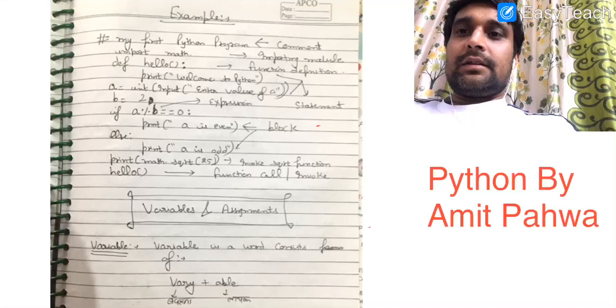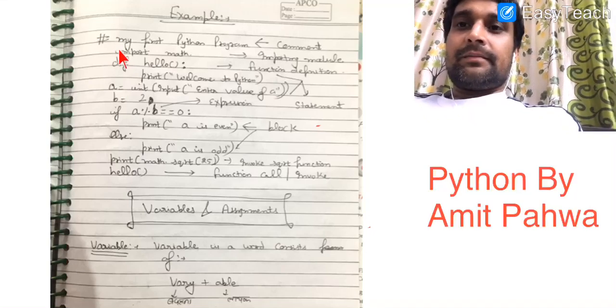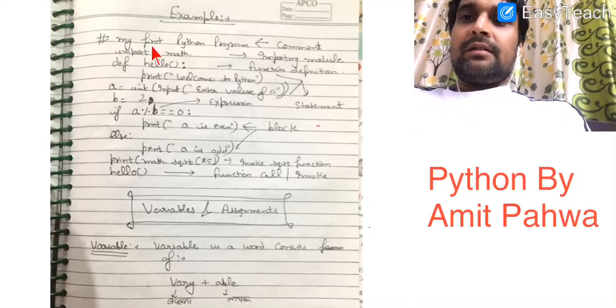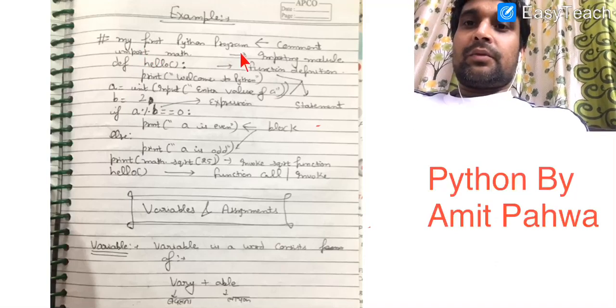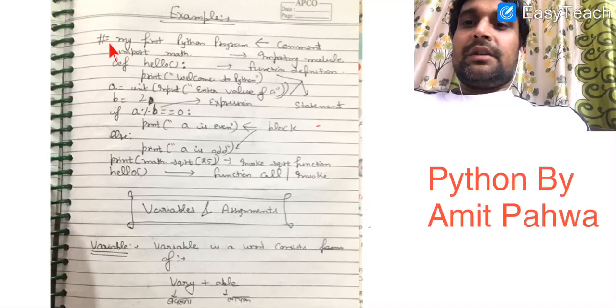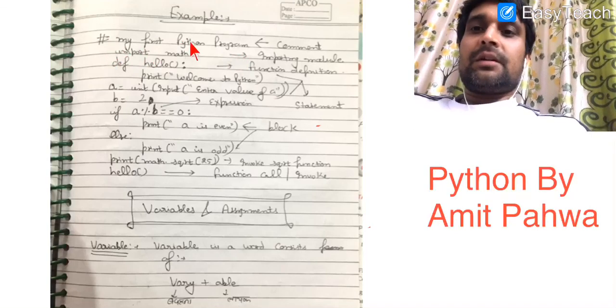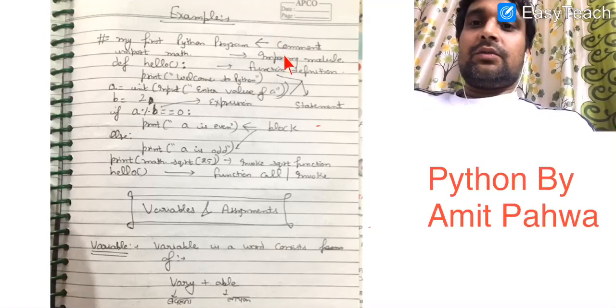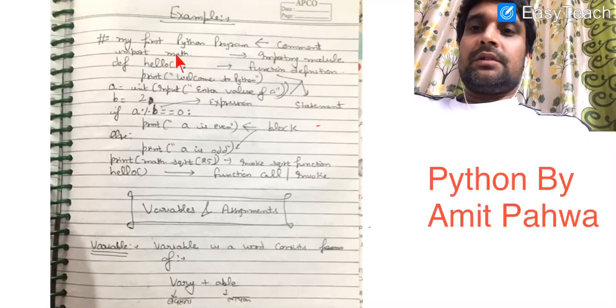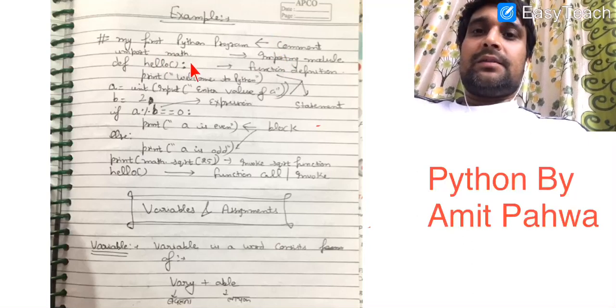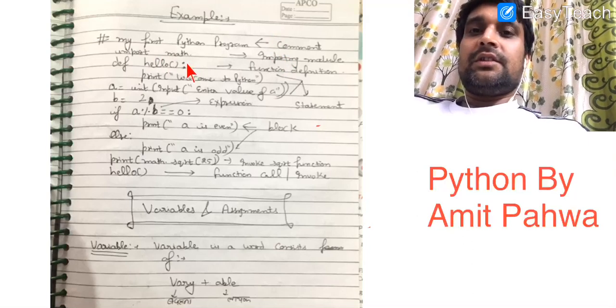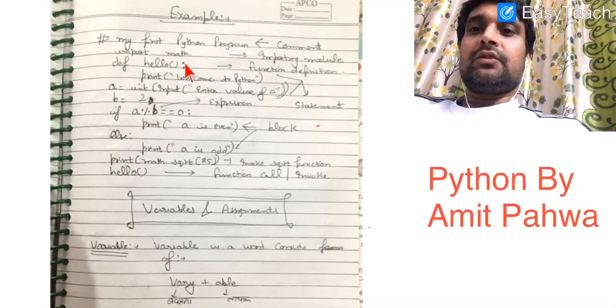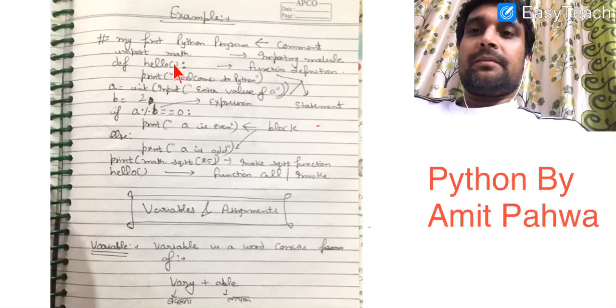Now look at the example which is available here. In the very first line we write hash my first Python program. This instruction begins with the symbol hash, so it is a comment. It is basically used for readability purposes and there is no output corresponding to that. Then we write import math. It is the instruction written by us to import the contents of the math module in our program.